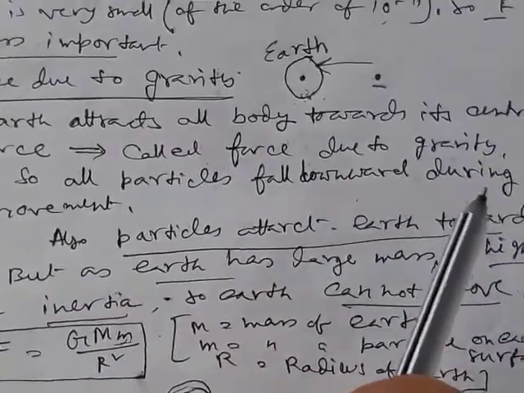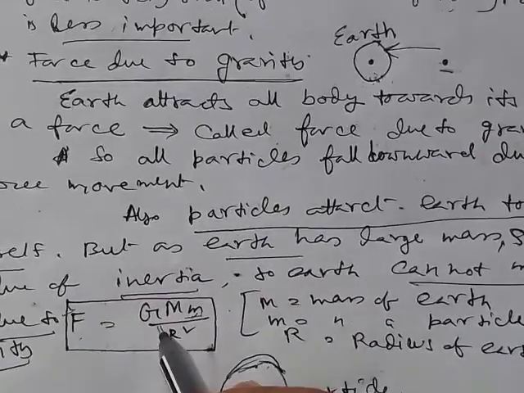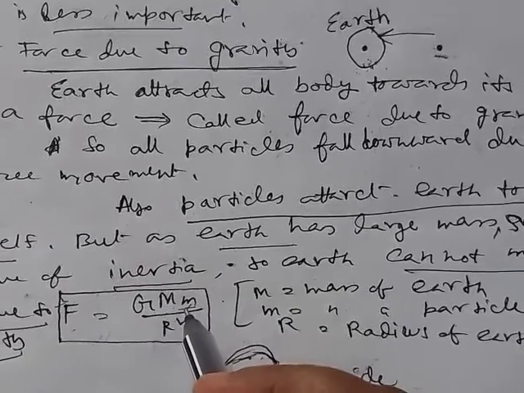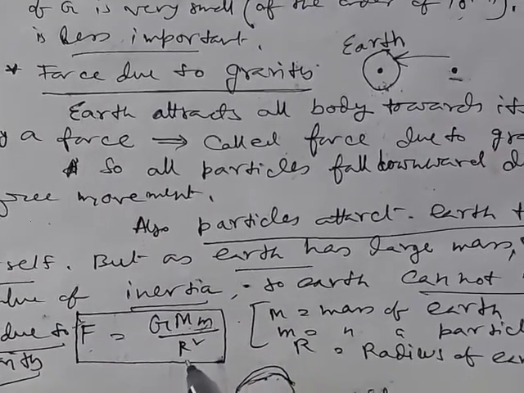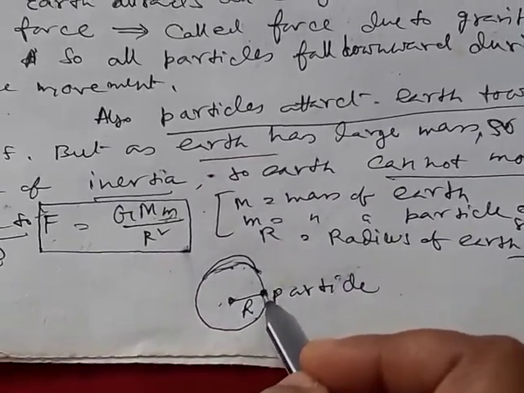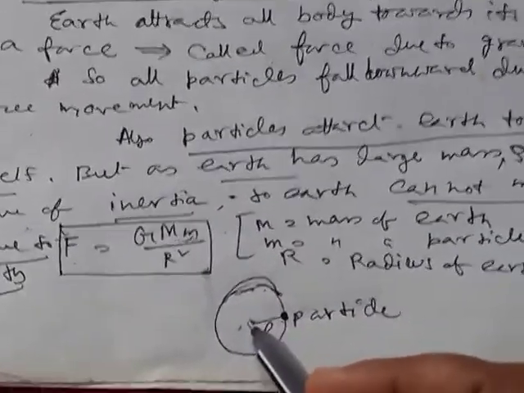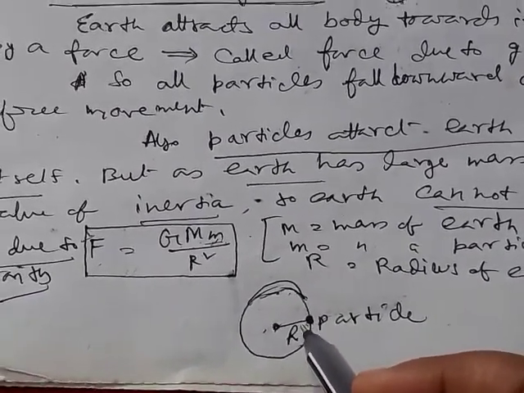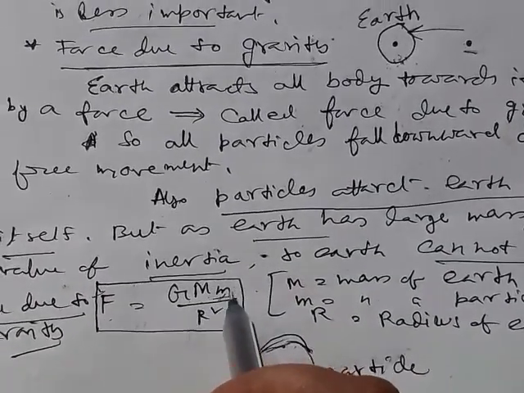Now the force due to gravity is given by G M m by r square. Here M is the mass of earth, m is the mass that is attracted by the earth, and r is the radius of the earth. If the body resides at the surface of the earth, say this is the particle residing at the surface, then the distance between the earth's center and the body is the radius of the earth. So force due to gravity is given by G M m by r square.